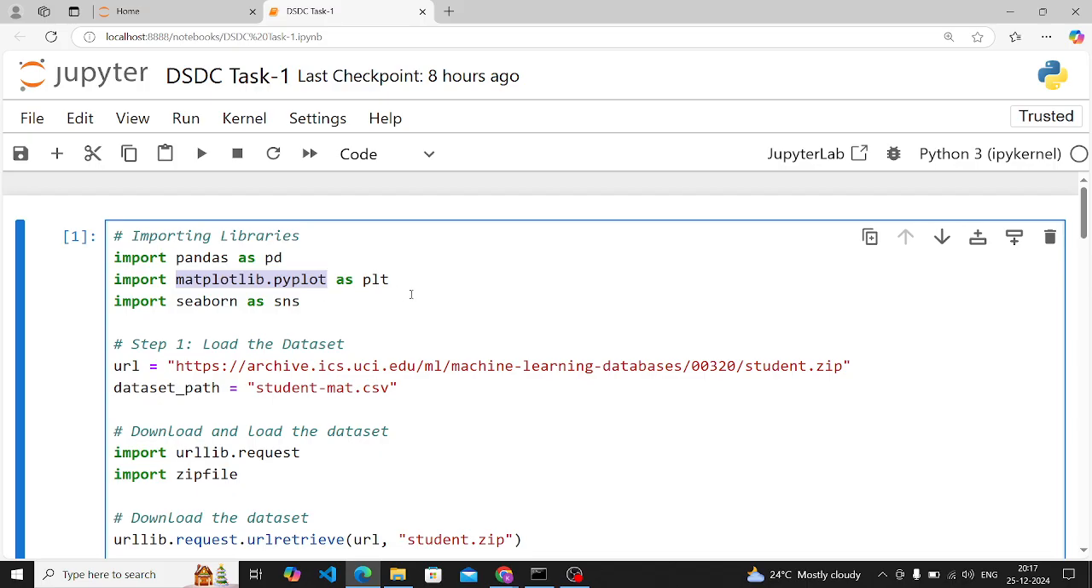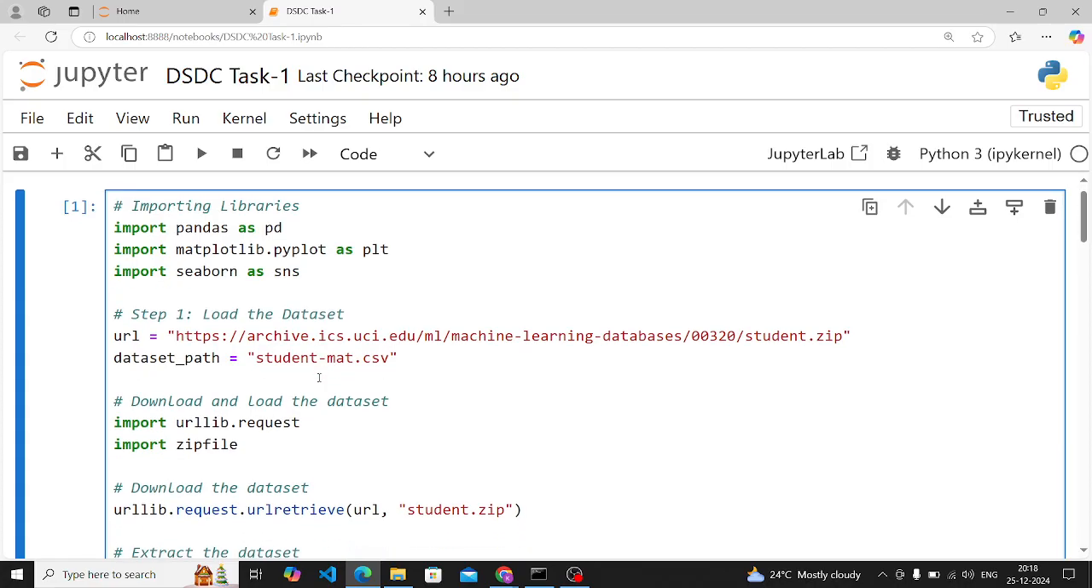This is the library we use for visualization. Visualization means plotting different kinds of charts and plots like scatter plot, bar plot, etc. For this we have to import this library. Then comes the Seaborn library. Seaborn is an advanced visualization library, in which advanced charts and plots are present. So the first thing is to import your necessary libraries.